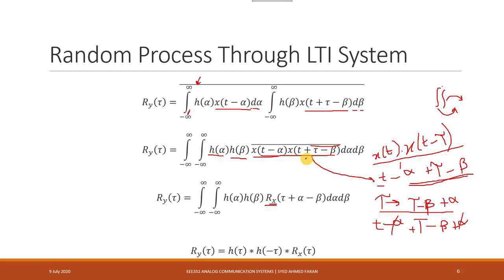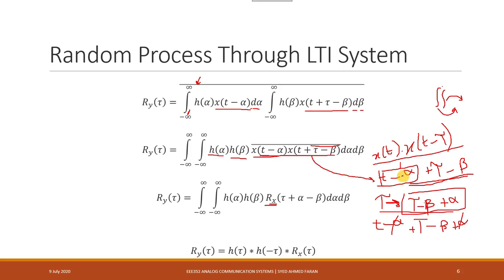So now you can notice that the value of tau is actually this tau minus beta plus alpha, and the value of t is actually t minus alpha. So I wrote it down over here.